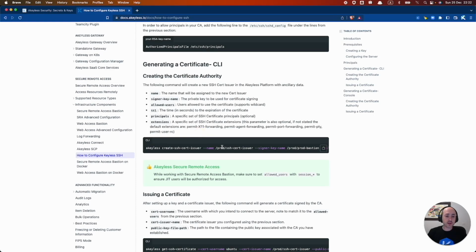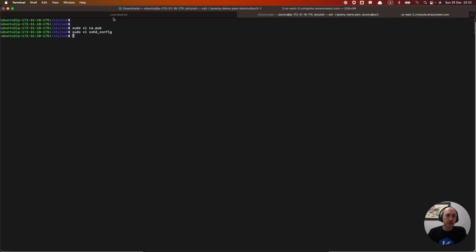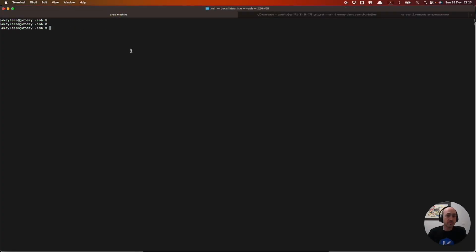So in order to create our certificate authority, we'll just copy that command. We'll do this from the CLI this time. We'll go into our local machine. So we're creating something called an SSH certificate issuer. And the name here will be whatever you want to name it. So we'll just call it SSH cert issuer.